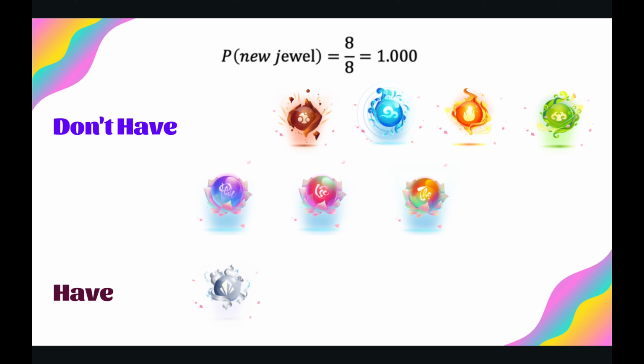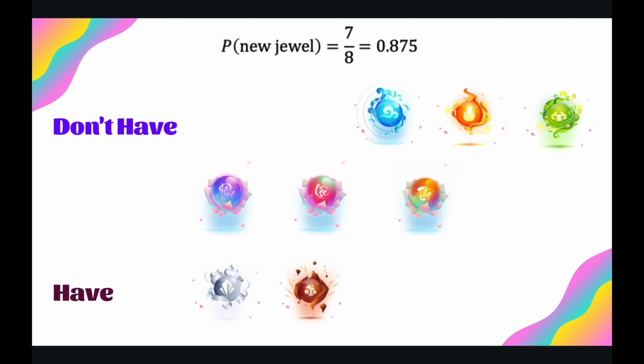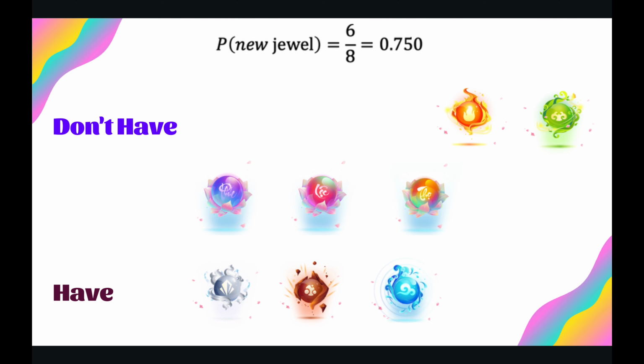Now we have 1 jewel and don't have 7, so the chance of drawing a new jewel is 7/8. Let's draw again. Now we have 2 jewels and don't have 6, so the chance of drawing a new jewel is 6/8.